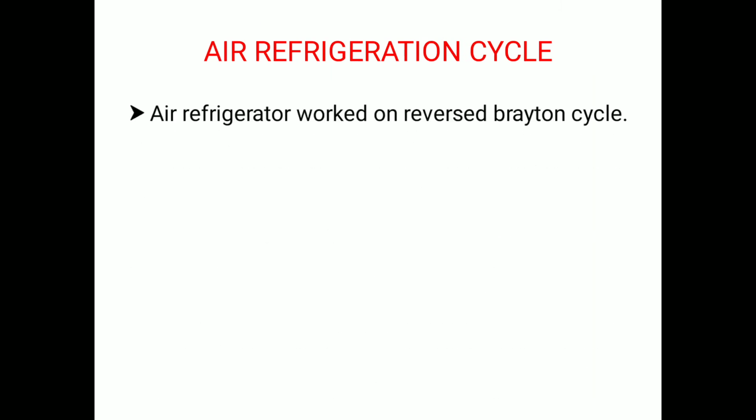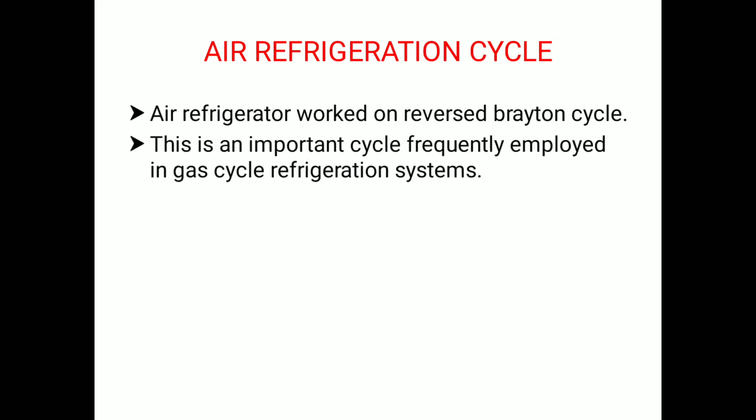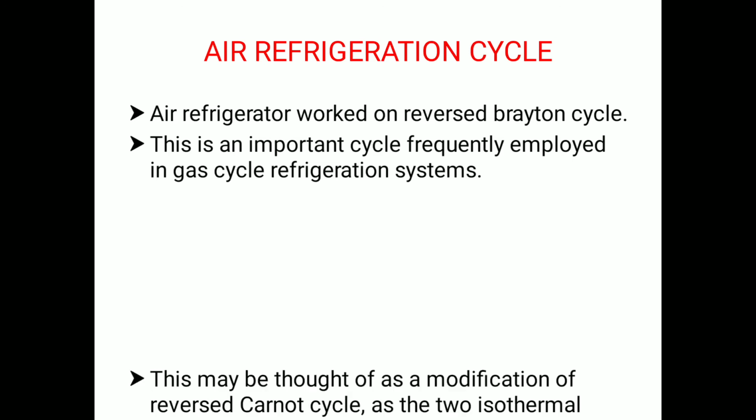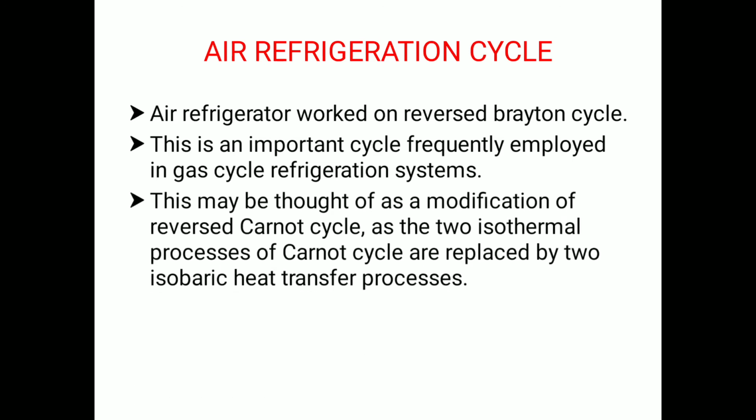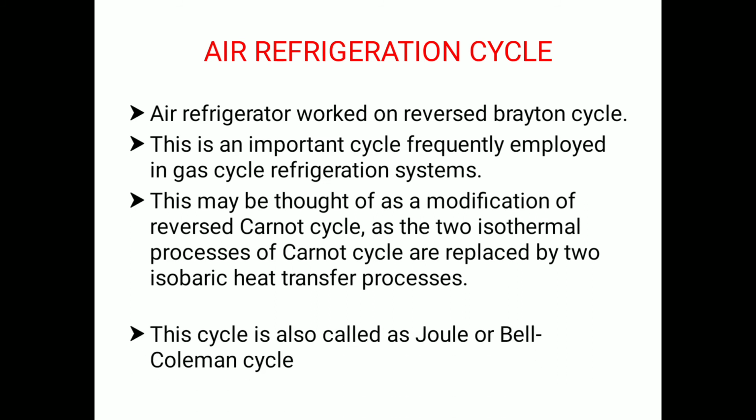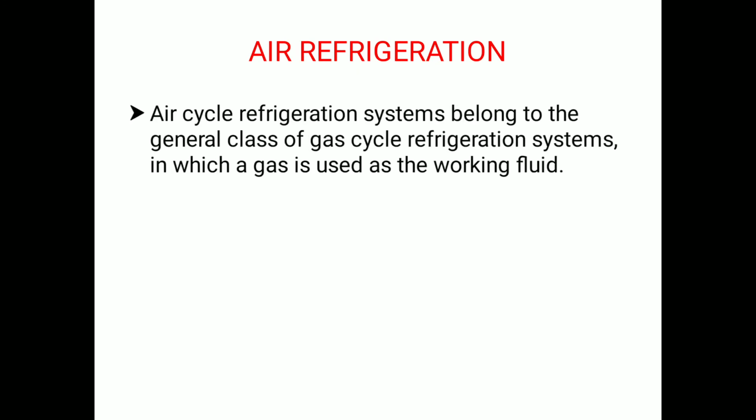In the air refrigeration cycle, the air refrigerator works on a reversed Brayton cycle. We already know what a Brayton cycle is. This is an important cycle frequently employed in gas cycle refrigeration systems. This may be thought of as a modification of the reversed Carnot cycle, as the two isothermal processes of the Carnot cycle are replaced by isobaric heat transfer processes. This cycle is also called the Joule or Bell-Coleman cycle.